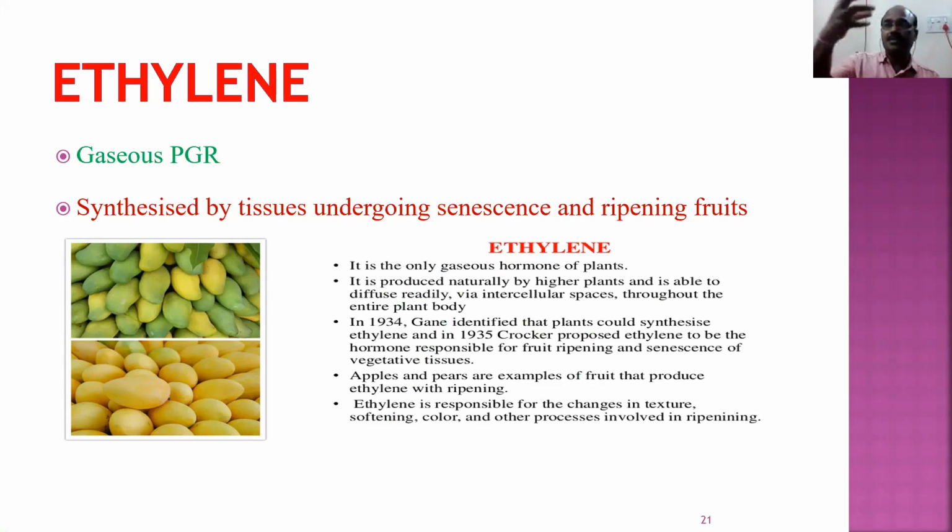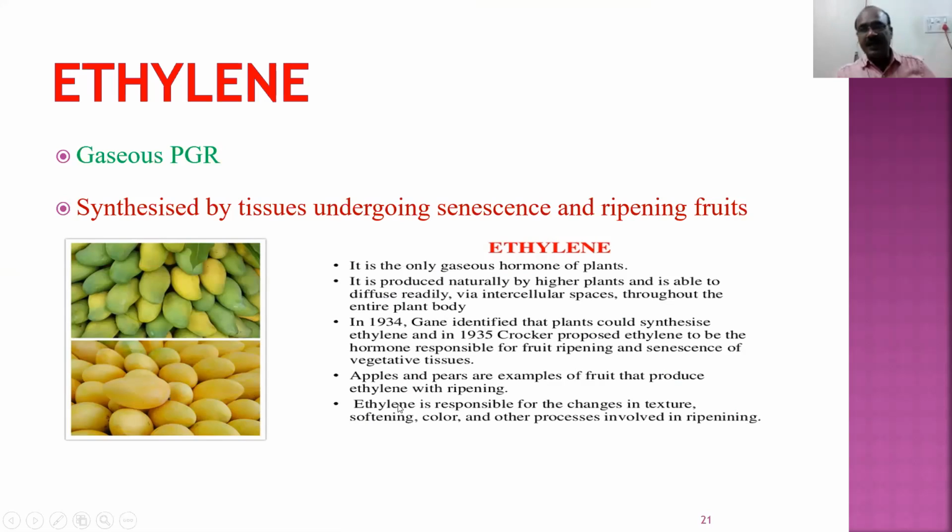When the leaves become old, when the fruits become mature, they form this ethylene. For example, this is a young fruit. This young fruit starts producing ethylene inside. When it produces ethylene, it becomes mature. So if you have a raw fruit, put it in a container and pump ethylene onto them, they will mature. So ethylene is responsible for the ripening of the tissues, especially fruits.